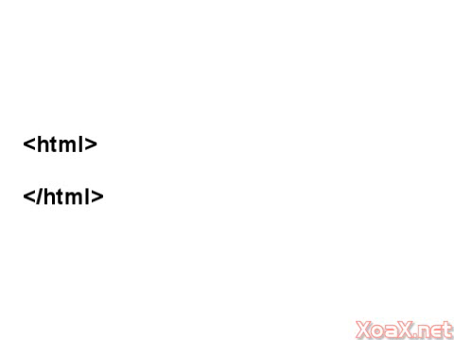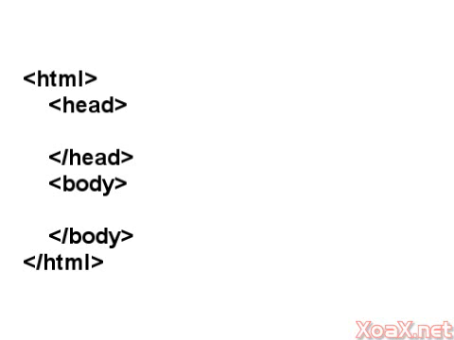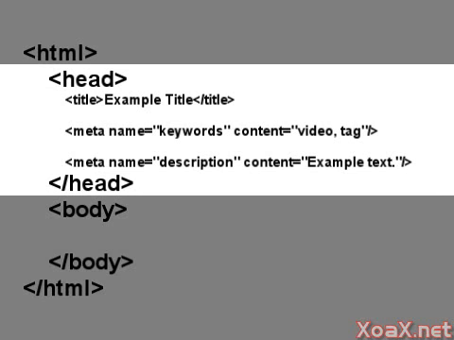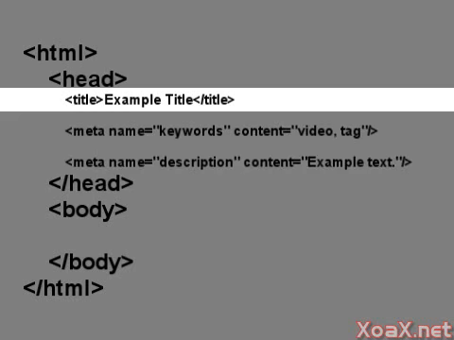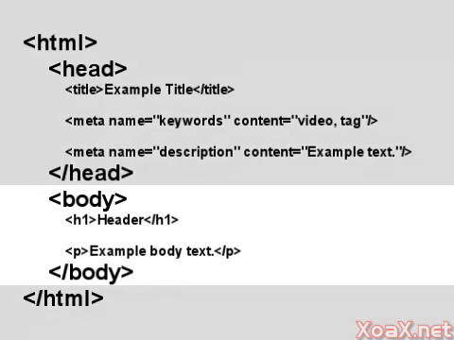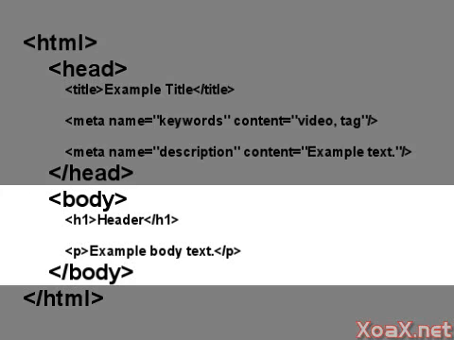The HTML part of the web page starts and ends with HTML tags. There are two major sections inside the HTML tags, the head and the body. The head area is not viewable when the web page renders in the user's browser. Instead, it sets up things like the window title, metadata information like keywords and description. On the other hand, the body area is the viewable part of the web page. This is where you put your text, images, videos, etc.